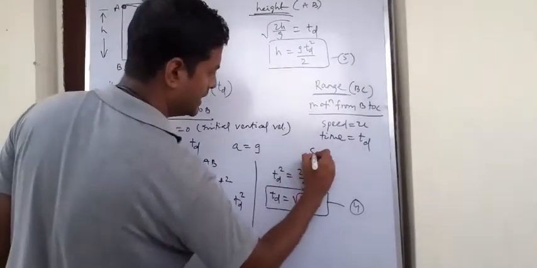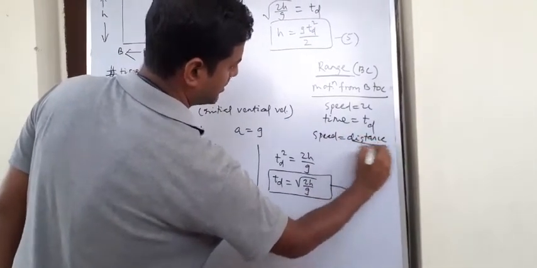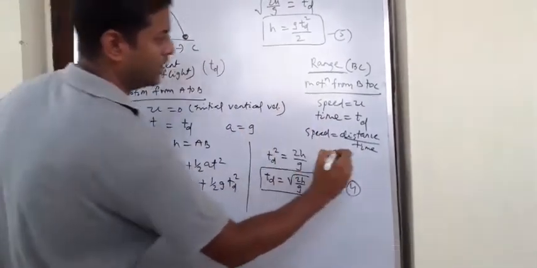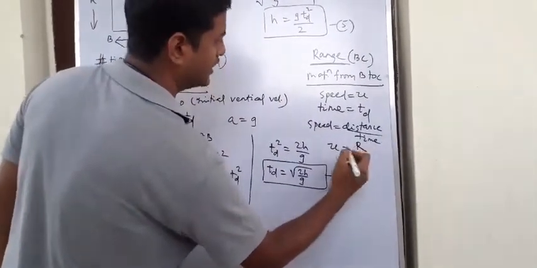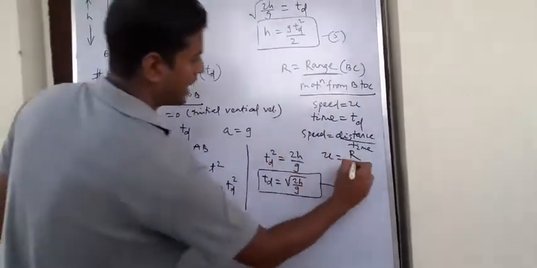So here I can write speed equal to distance by time. Speed is u, the horizontal speed is u, and for range I am taking r. So BC, the range, I am taking BC equal to r, so u equal to r by td.